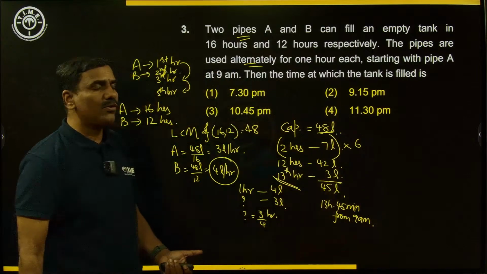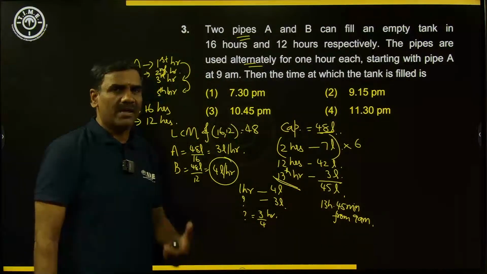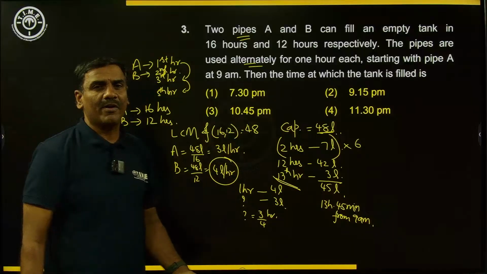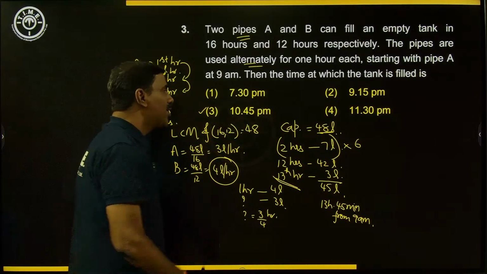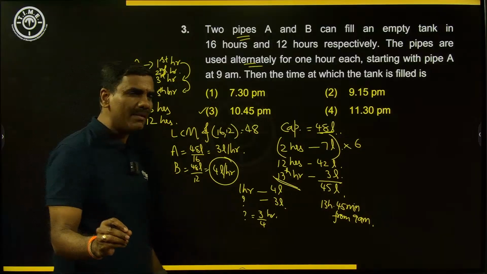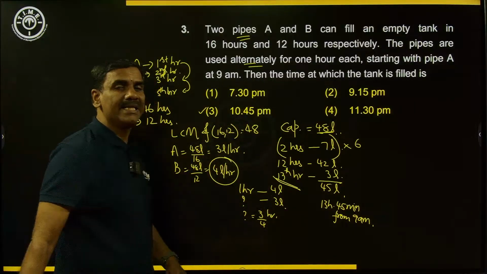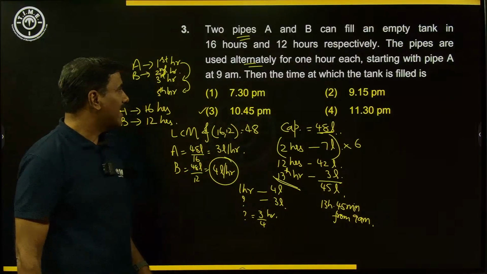So 9 a.m. to 12 hours, if you are considering 9 p.m. directly we can say. From there 1 hour 45 minutes will be 10:45 p.m. So the answer for this question should be choice 3. Slightly lengthy, but if you are going for this approach, it is easy we can say. Let's look at the next question.